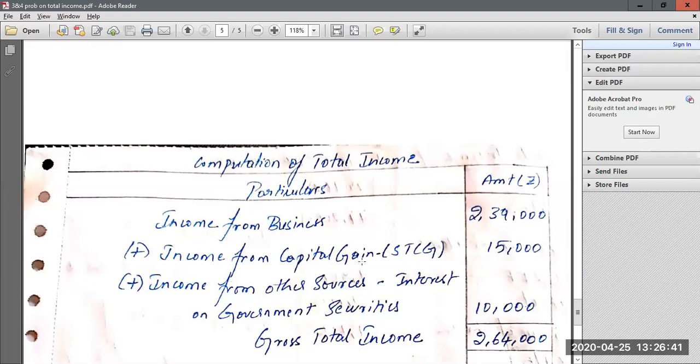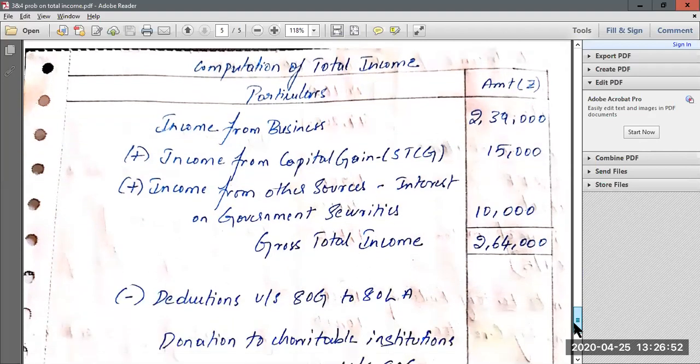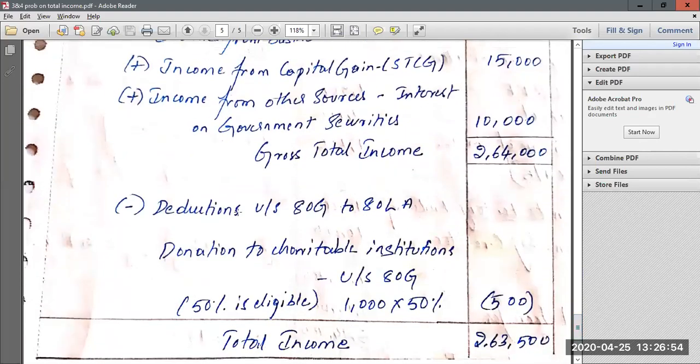So for computing total income, you have to consider all the incomes earned under different heads of income. Now when you put all the incomes earned under different heads of income, you will get gross total income of 2,64,000. So once you get gross total income, you should see whether there are any deductions which is eligible under section 80G to 80 LA of IT Act.